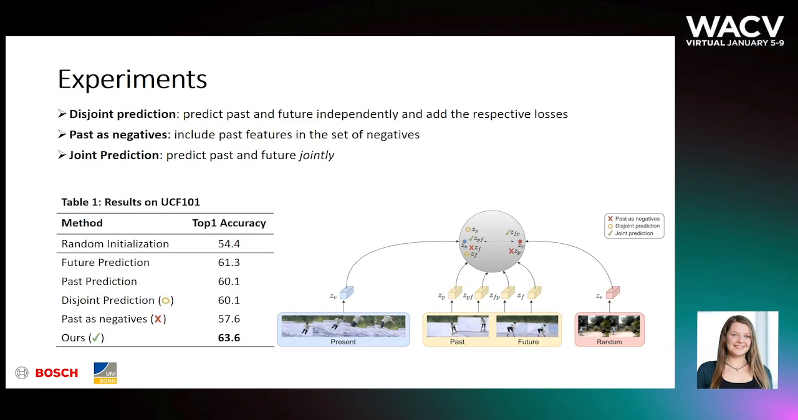We validate our design choices empirically. Here we can see that disjoint prediction does not improve over the individual prediction of future and past. The second approach that uses past as negatives leads to a drop in performance, validating our argument that this is a degenerate solution. Only our approach with joint prediction improves over the individual prediction of future and past and achieves the highest accuracy.